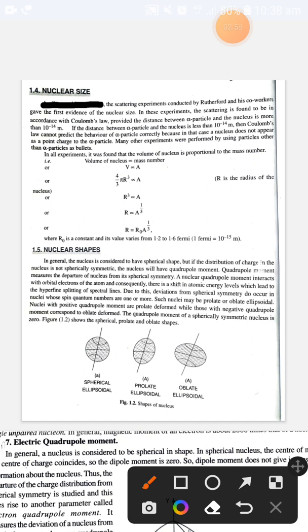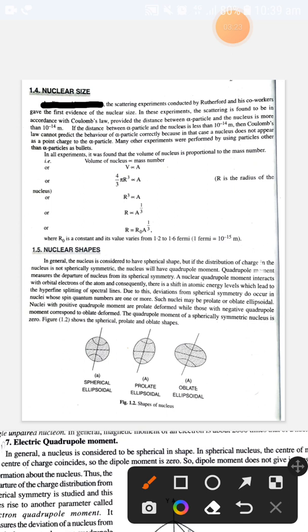To write the exact equation, let us consider R equals R naught A raised to the power 1 by 3, where R naught is the proportionality constant, also known as the Fermi constant. By using experimental observations, we have calculated the value of the constant.